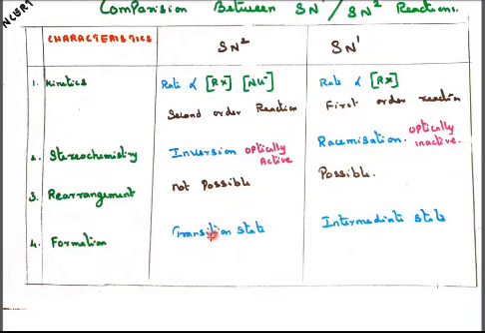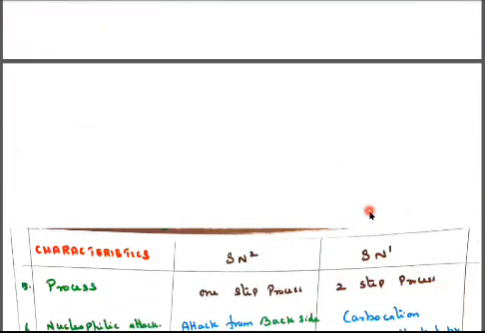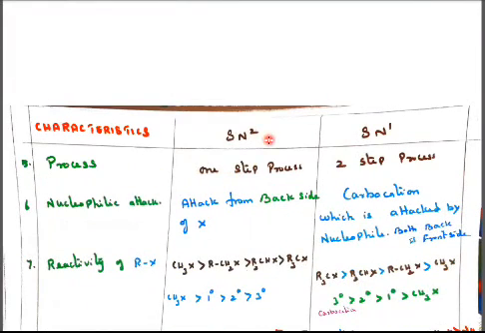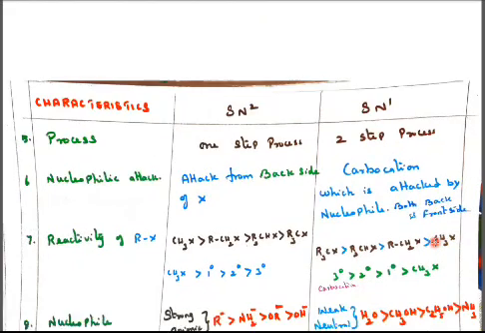The transition state is formed in the SN2 mechanism. The intermediate state is formed in SN1. In the intermediate state, a carbocation is formed as an intermediate. Next one is the process. SN2 is a one-step process, but SN1 is a two-step process. In this, the first step is a slow process and the second step is a fast process. The slow process is always the rate determining step. In SN2, nucleophilic attack is from the backside only. Here in SN1 it attacks both the rear side as well as the front side.